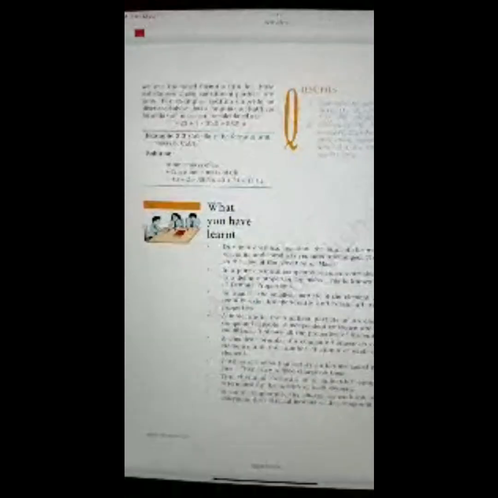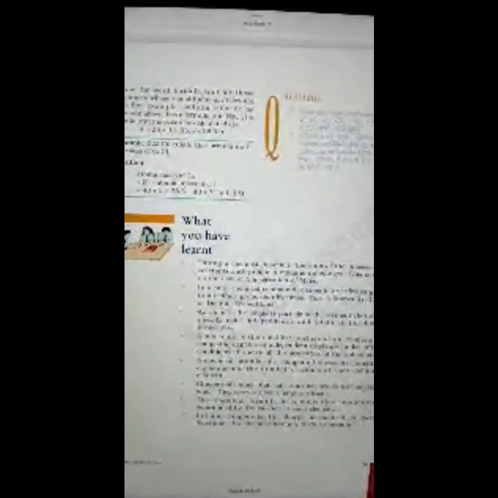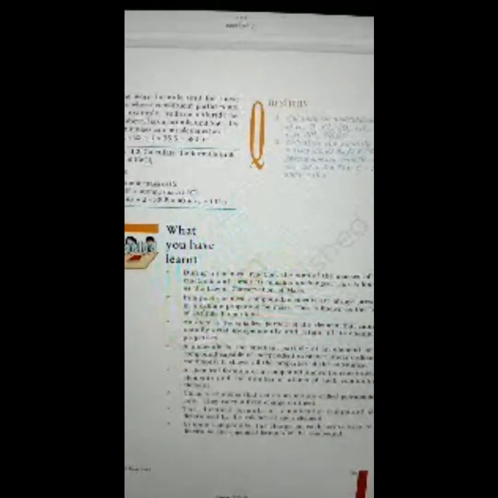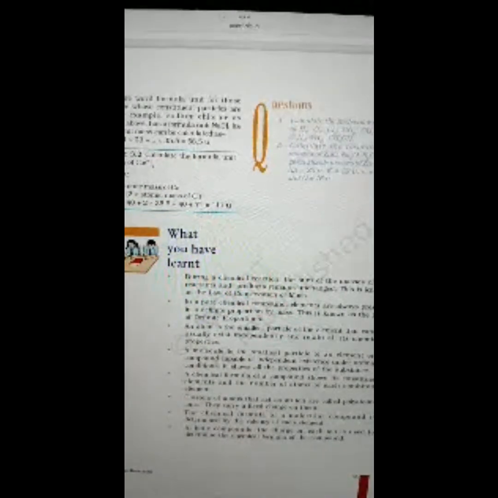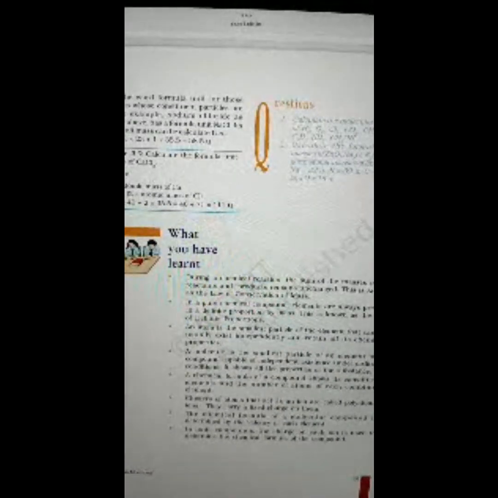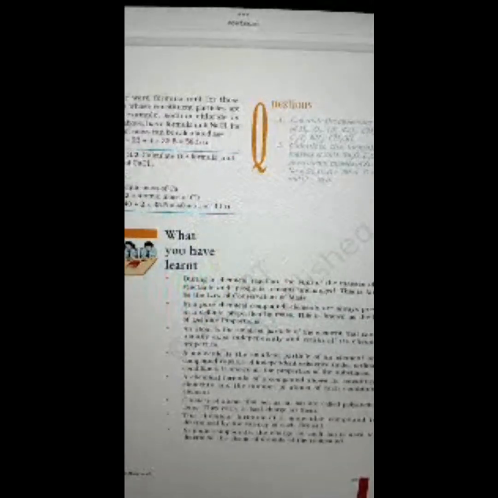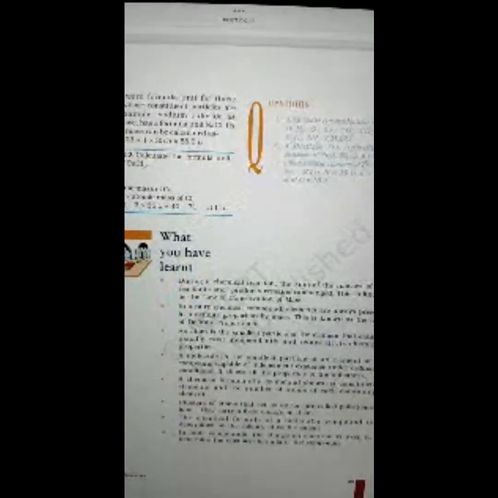The only difference is that, we come on to the next page. We use the word formula unit for those substances whose constituent particles are ions. For example, sodium chloride, as discussed above, has a formula unit NaCl. Its formula unit mass can be calculated as 1 into 23 plus 1 into 35.5 is equal to 58.5 u.